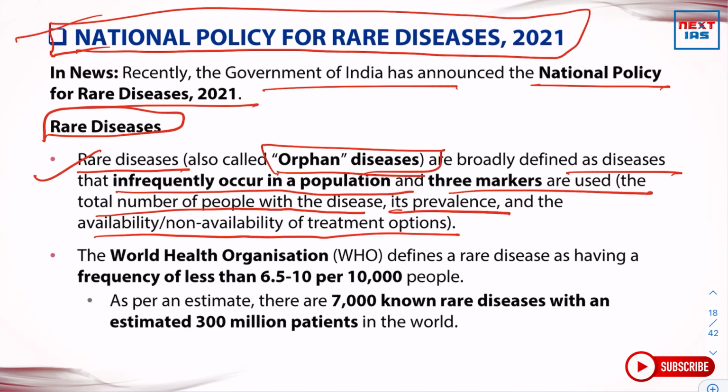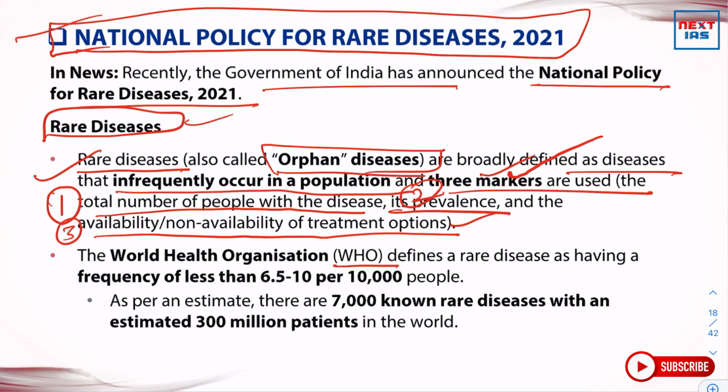So there are three markers, three parameters on the basis of which these diseases are classified. For example, the first one is the total number of people with the disease, its prevalence; the second is the availability or non-availability of treatment options. This is the third point on the basis of which we classify any of the rare diseases.